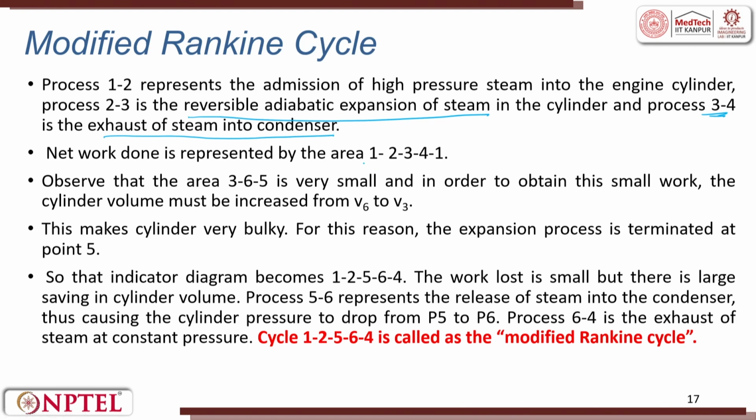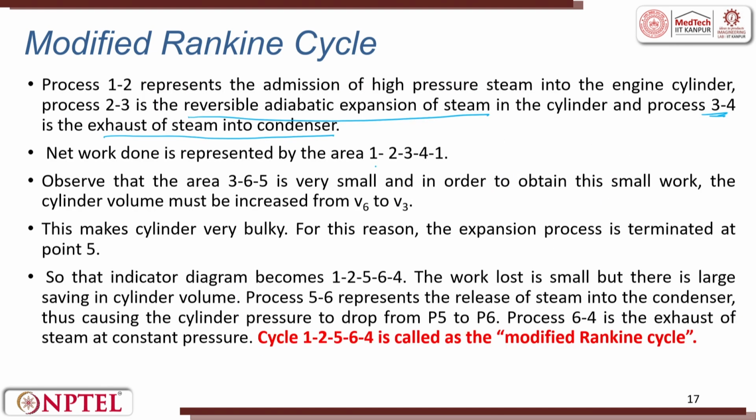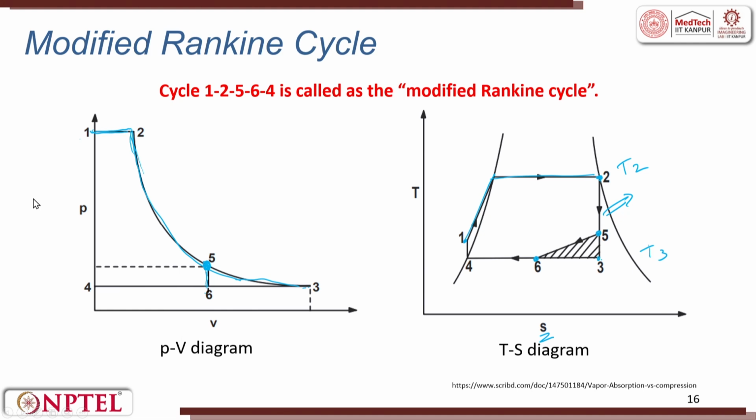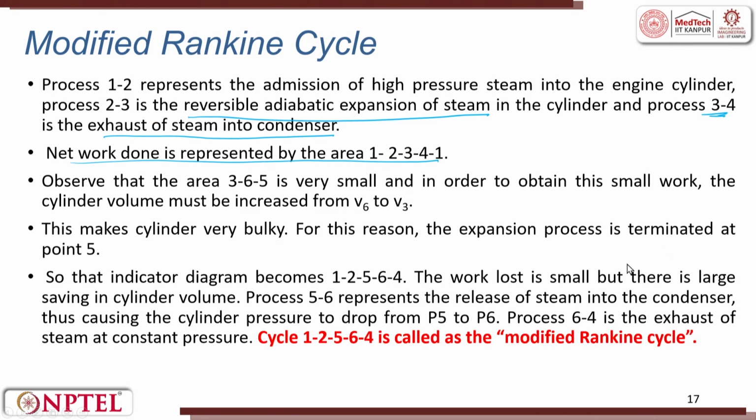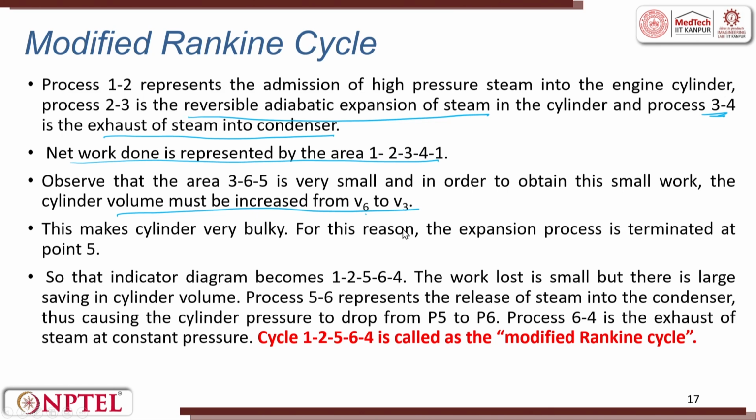So, the net work done in the area is nothing but 1, 2, 3, 4, 1. This is the net work area done. Observe the area 3, 5, 6. This area 3, 5, 6 is very small, and in order to obtain this small work, the cylinder volume must be increased from V6 to V3, the volume has to be extended. This makes the cylinder very bulky.